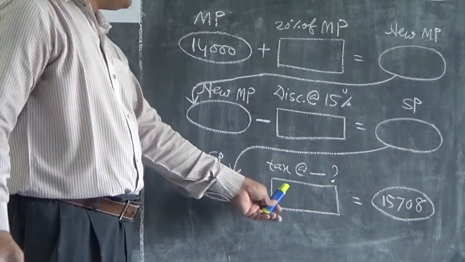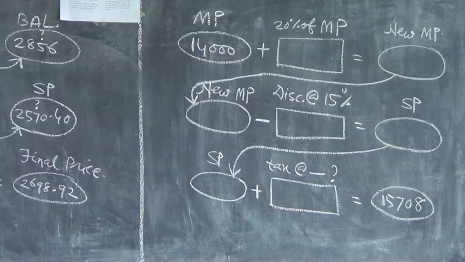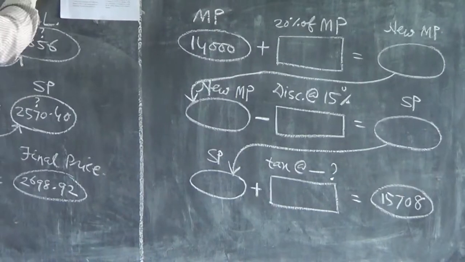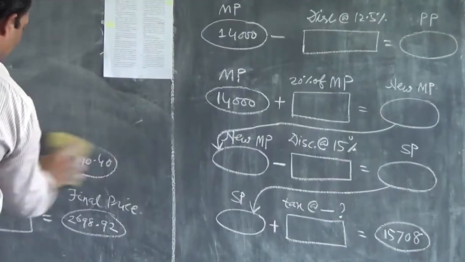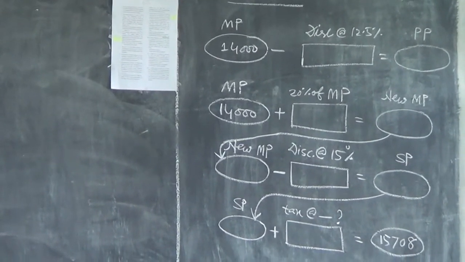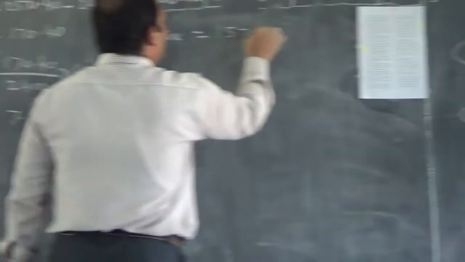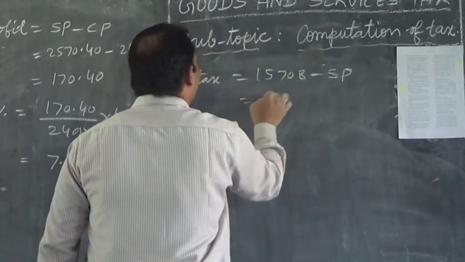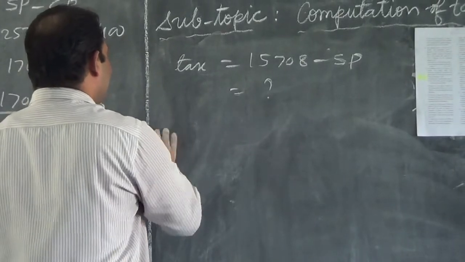Now you can calculate tax equal to 15708 minus SP. You will get the tax and then the rate of tax.